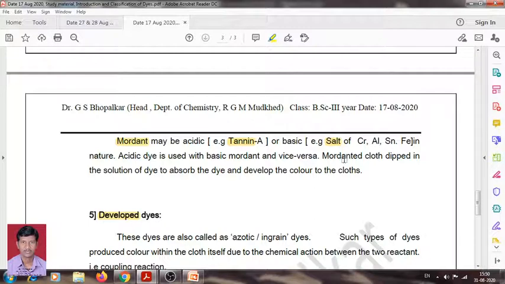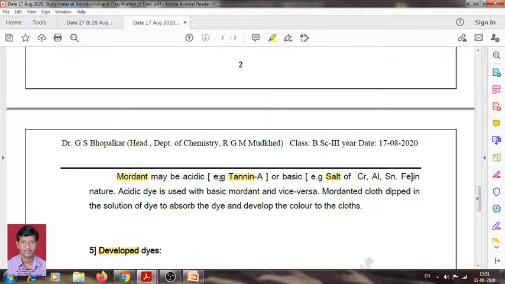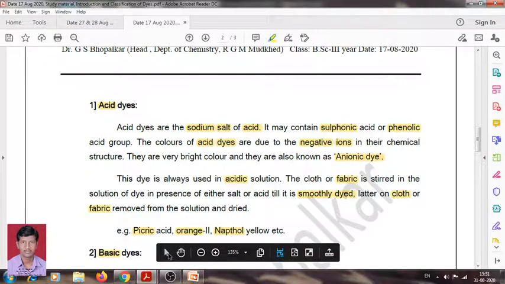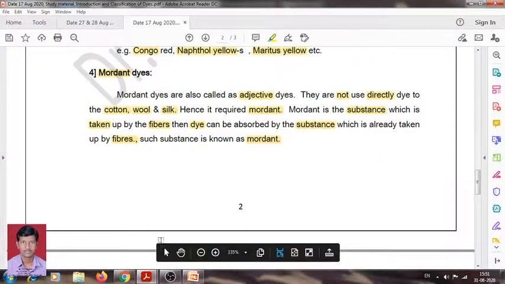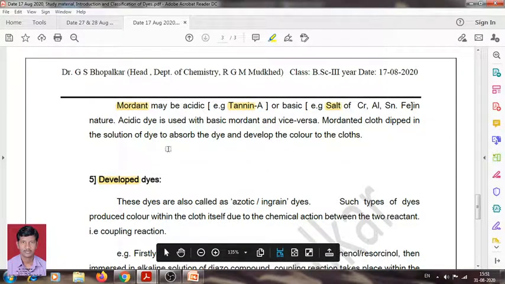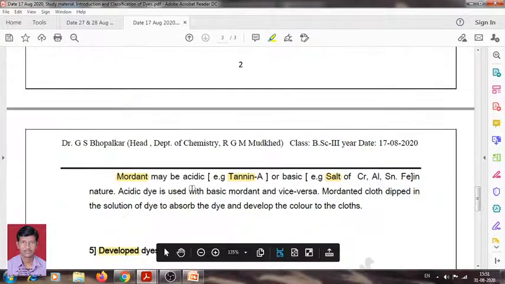When the mordanted cloth is dipped in the solution of dye, it absorbs the dye and develops the color on the cloth. In this method, we can use any dye, acidic or basic, with the mordant. Now this is about the mordant dye.